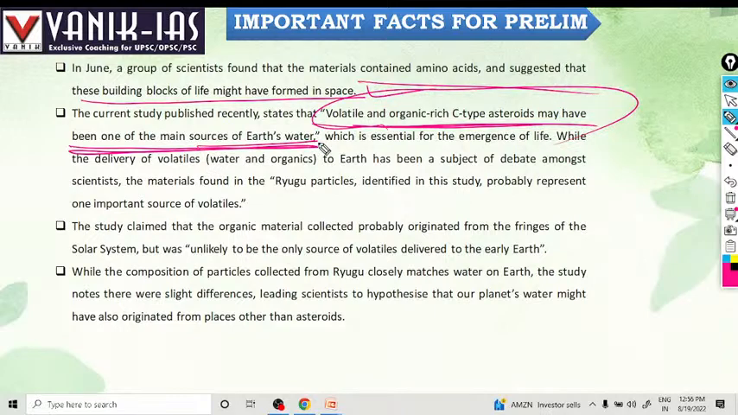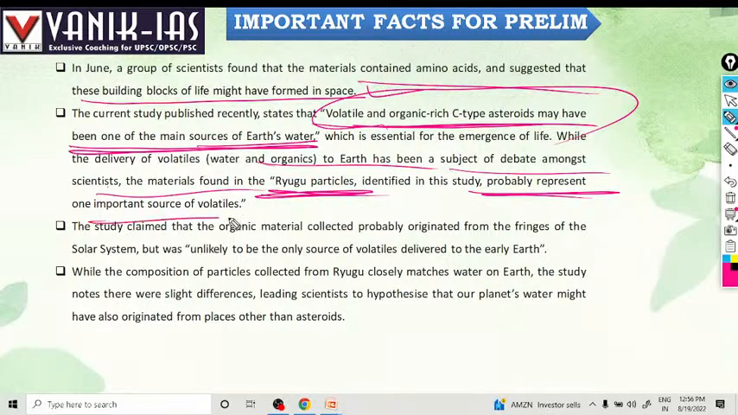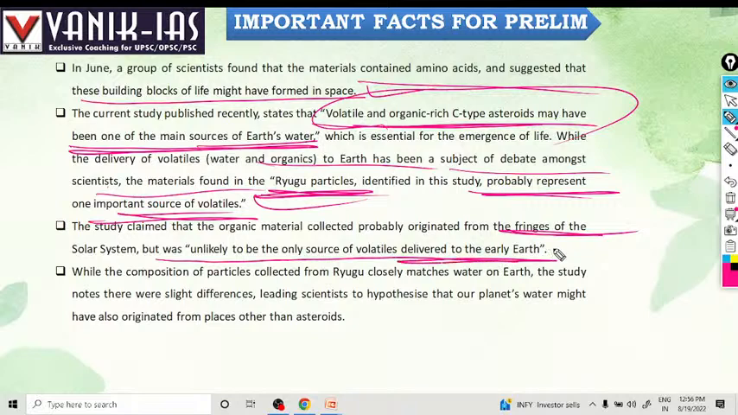While the delivery of volatiles, that is water and organisms, to the Earth has been a subject of debate among scientists, the materials found in the Ryugu particles identified in the study probably represent an important source of volatiles. The study claimed that the organic material collected probably originated from the fringes of the solar system, but is unlikely to be the source of volatiles delivered to the early Earth. So where these particles were created and what the source of volatiles is should be found out.